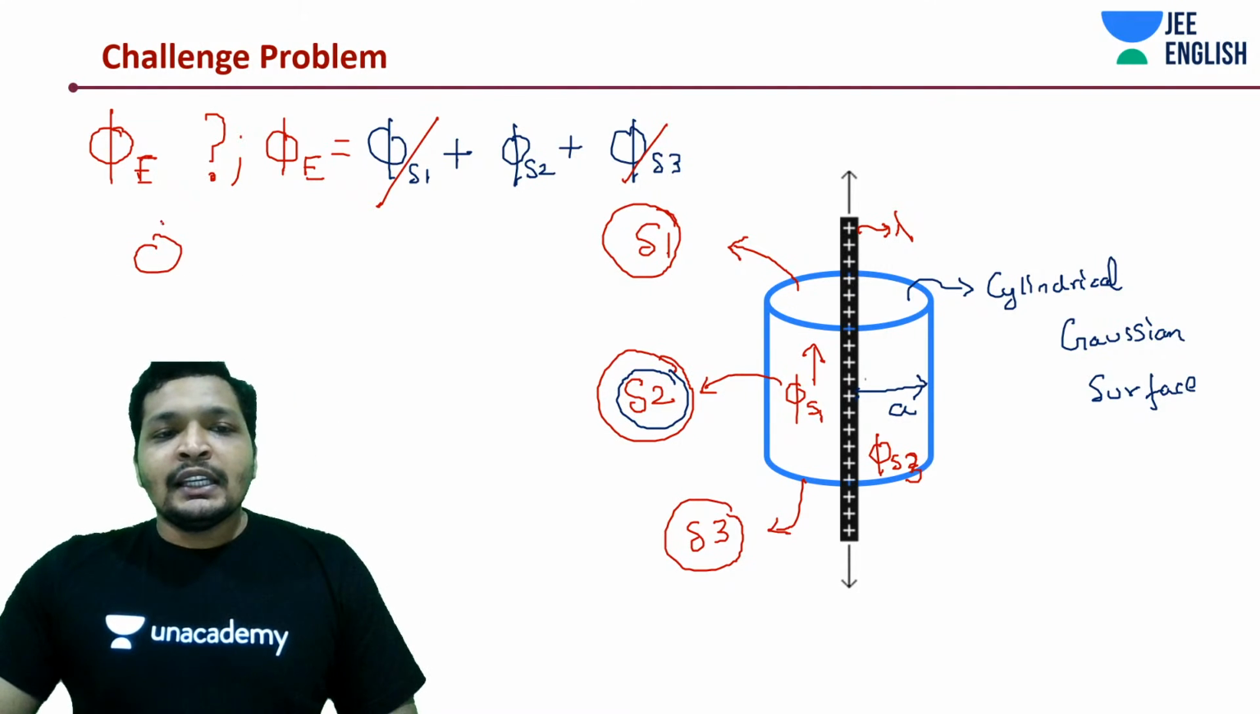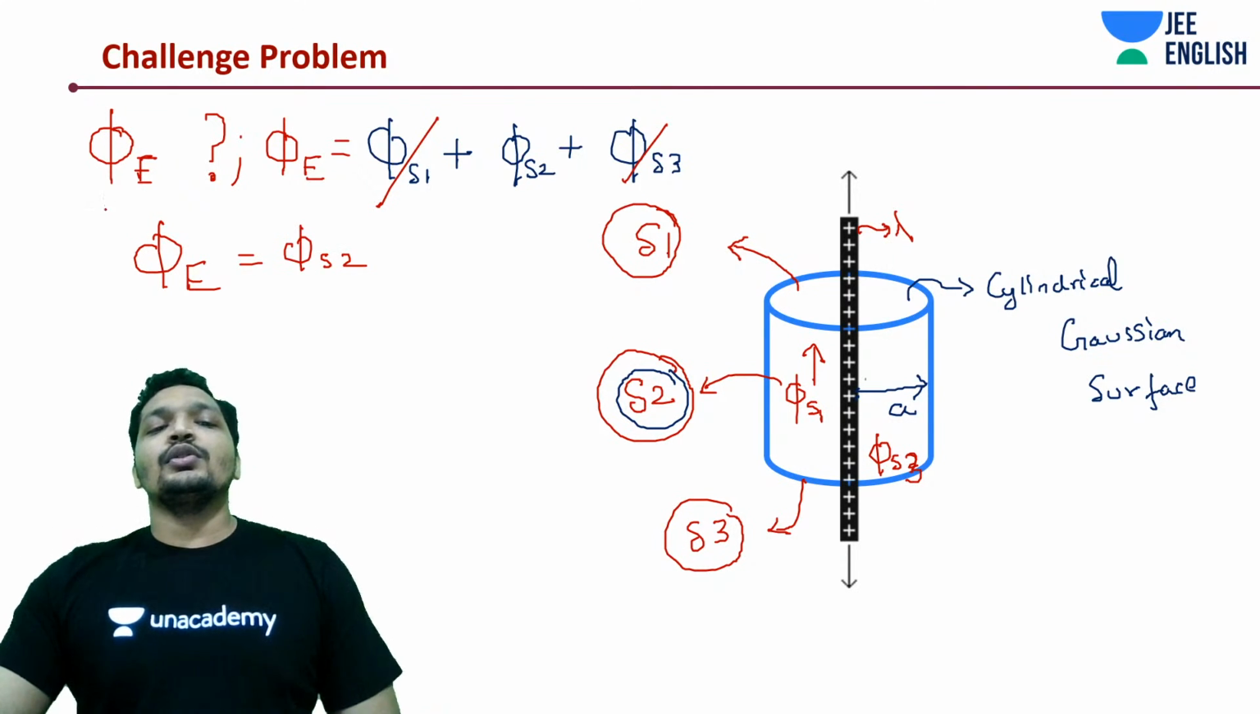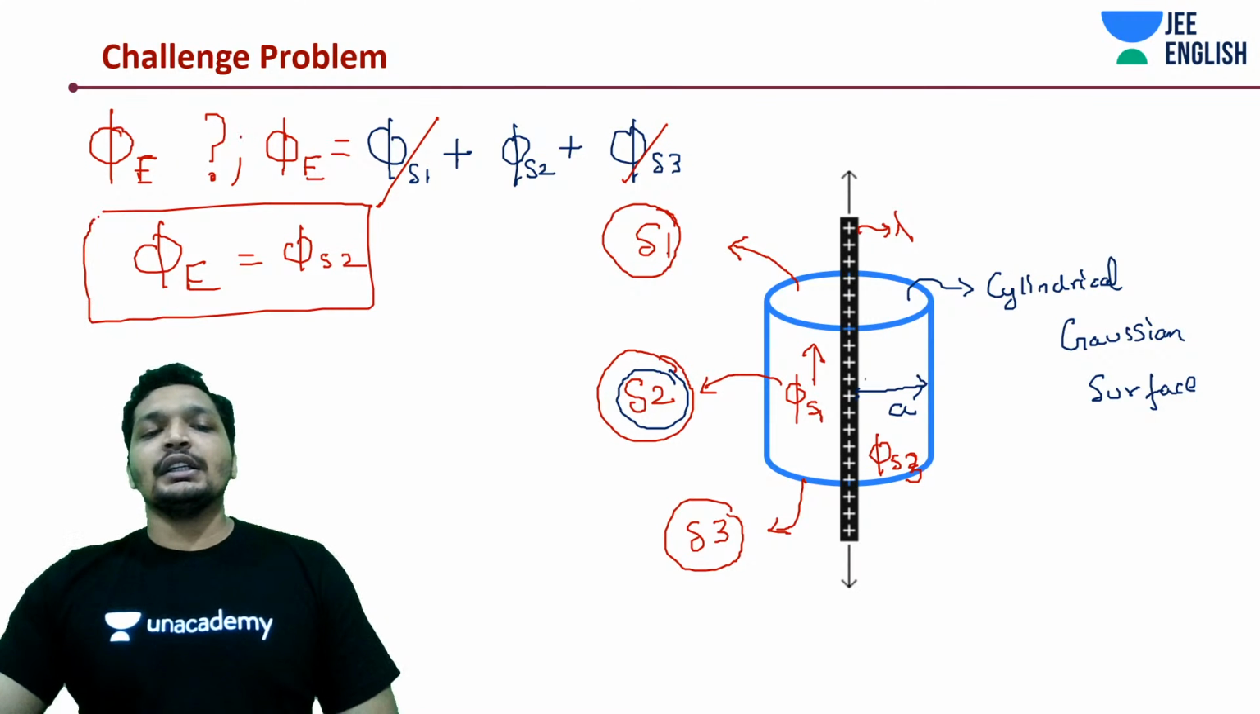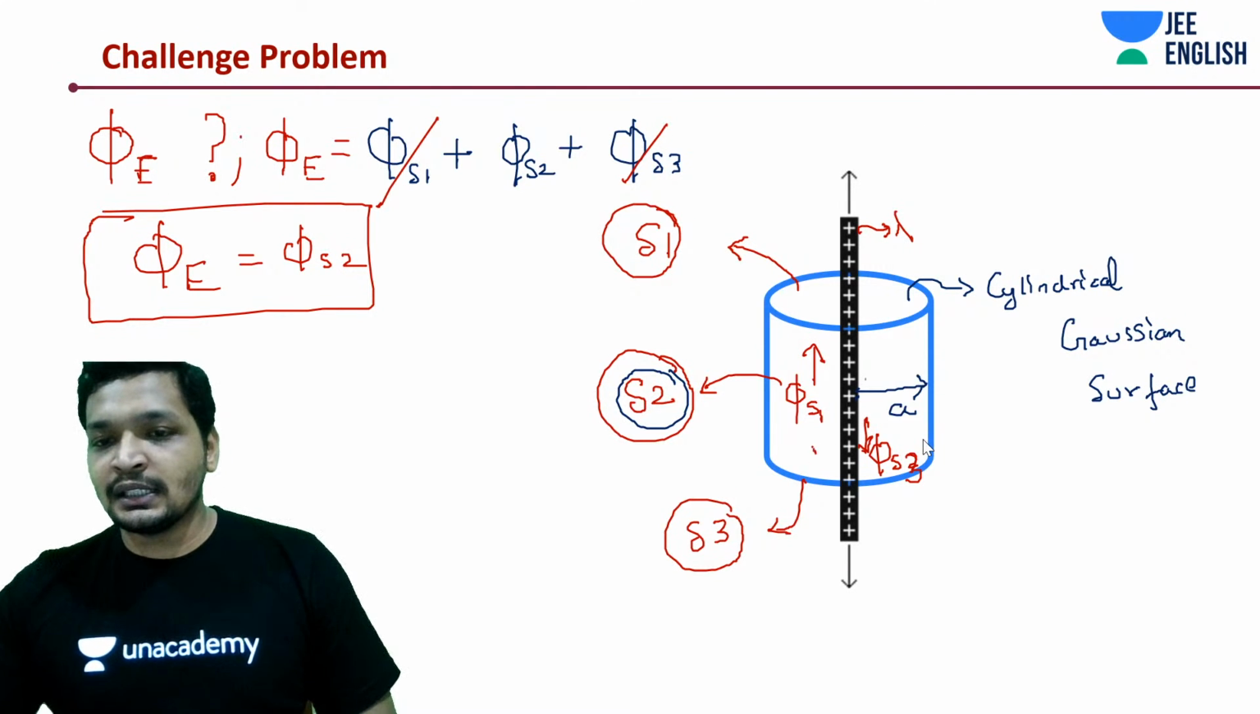So simply, your flux is how much? Just the flux due to surface area 2, just the curved surface area, because the flux is getting cancelled out. They are in the opposite direction. Due to this, it is in this direction.